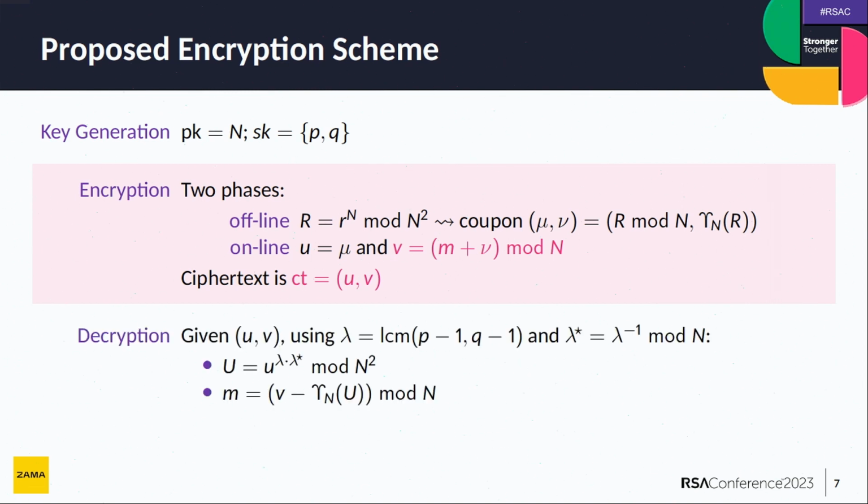Now to decrypt, for that you need the secret. You first compute the Carmichael function of n, which is given by the LCM of p minus 1 and q minus 1. You get lambda. You compute the inverse of lambda mod n. And then to decrypt a ciphertext u and v, you first raise u to the lambda times lambda star mod n square. And then you recover message m by subtracting the ups function of capital U from V, and you get back the original plaintext M.